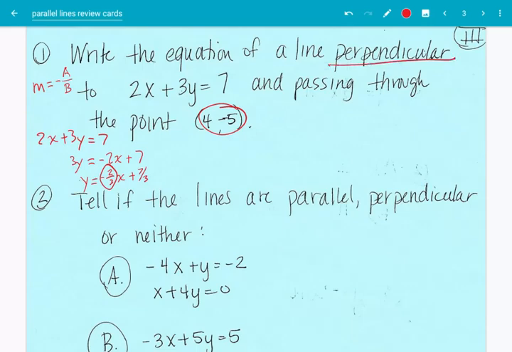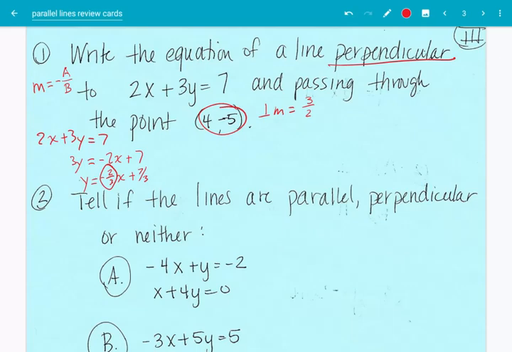Well, we want a line that's perpendicular. So the perpendicular slope is going to be, remember those 2 words, the opposite reciprocal. So it's going to be 3 halves, positive 3 halves. Remember, flip the fraction, change the sign.